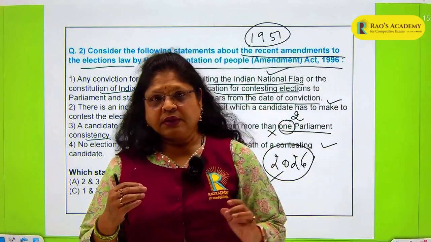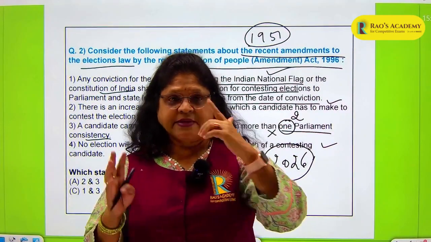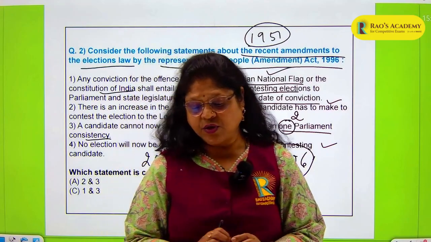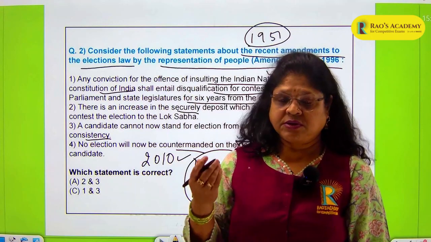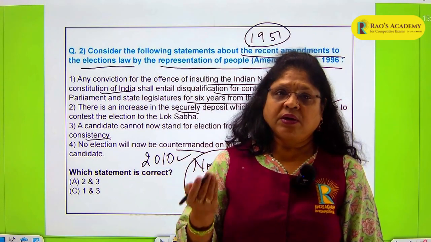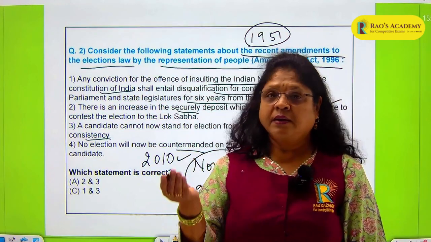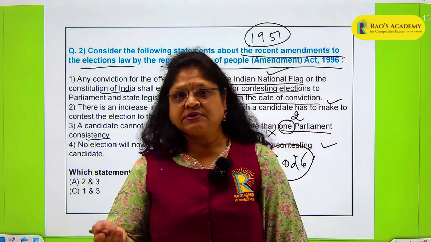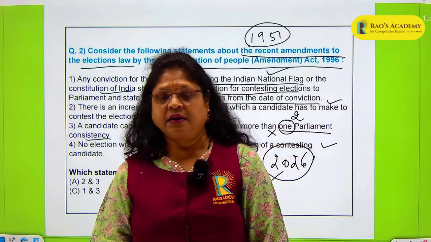So in the 1951 Act, they have also specified what are the election offences. So what are the general types of election offences that a candidate can commit? Basically, the candidate is in the fray to win an election, so he may indulge in good practices, he may indulge in bad practices. So what are the bad practices that a candidate can indulge in?